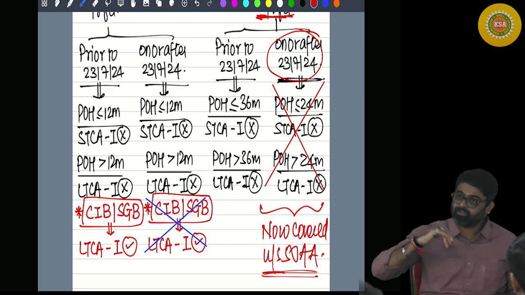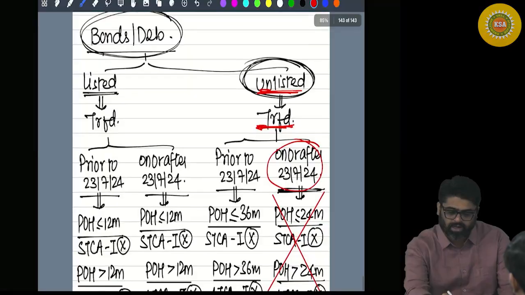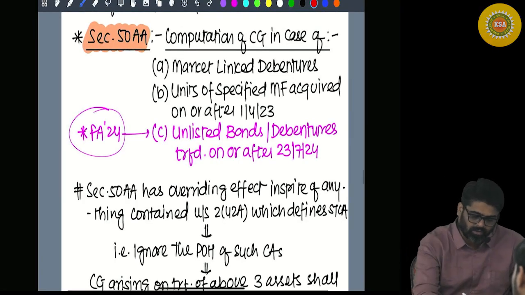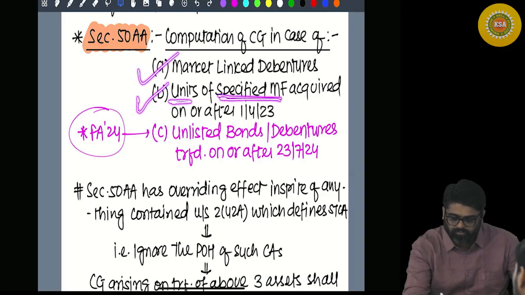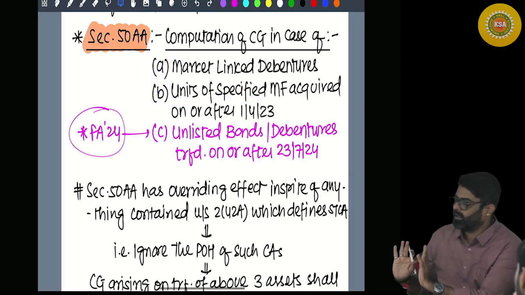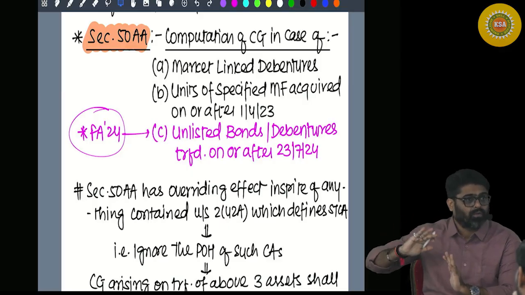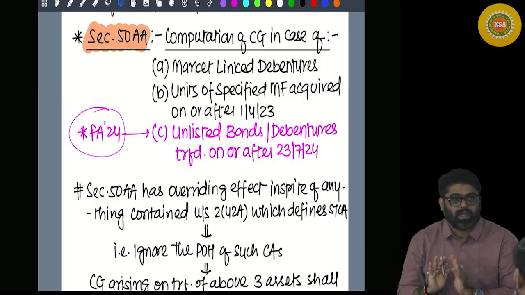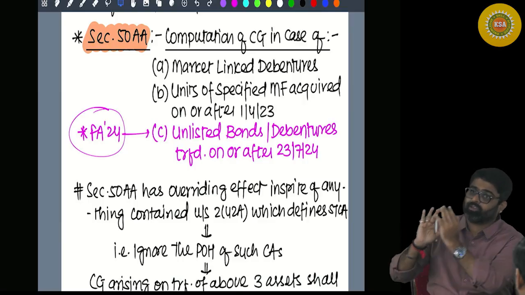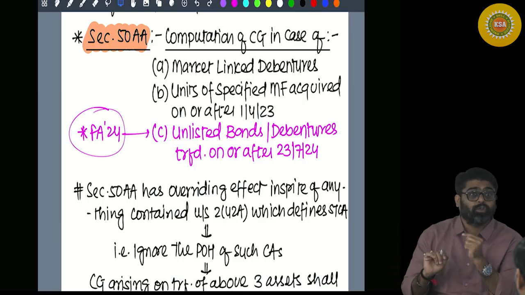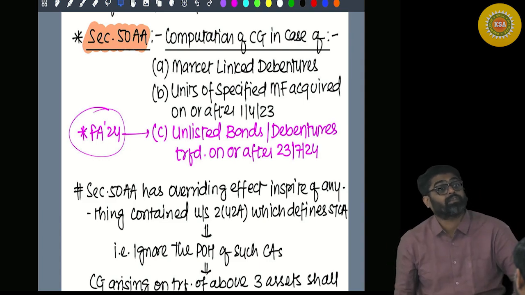Getting my point? With this logic, section 50AA came last time, and they included how many assets? Two assets. One, market linked debentures, and second, units of specified mutual fund. Usually their value changes. And if based on their holding period the assessee came to know that it is long term, then the assessee was asking for what? Indexation benefit.